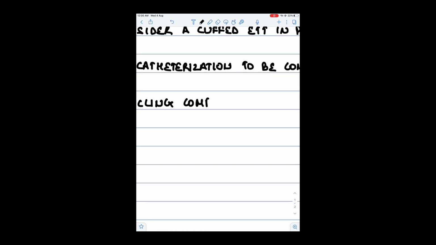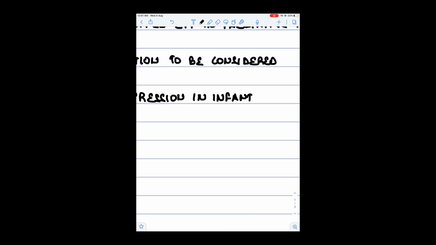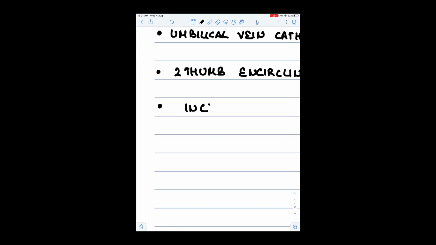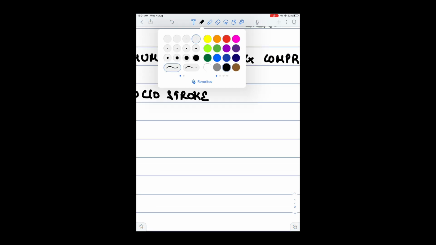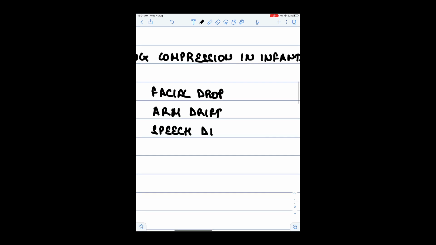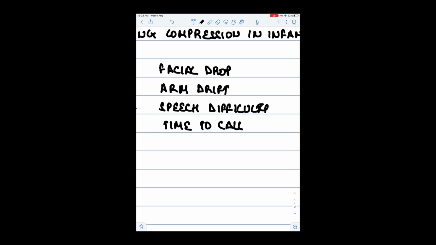Another point is 2 thumb encircling compression in infant is better than 2 finger compression. Very important in case of a stroke, there is FAST. What is FAST? It is facial drop, arm drift, speech difficulty, and T is time to call emergency.